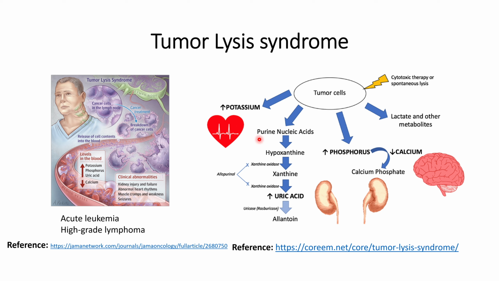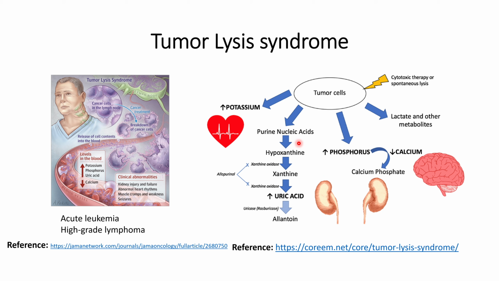In the blood flow, it will also affect the calcium content in a way that the calcium in the blood decreases, because potassium will soak up some of the calcium that is present within the cells, and this process will follow. That is, purine nucleic acid will increase, and there are other things related to the increase in the purine nucleic acid. And finally, it will affect the allantoin, and this is the thing that will work against the cancer or the aging treatment.